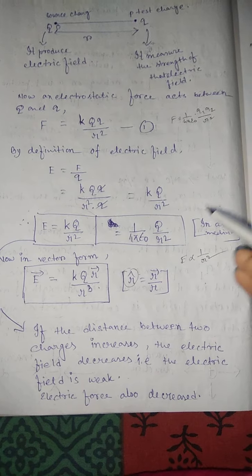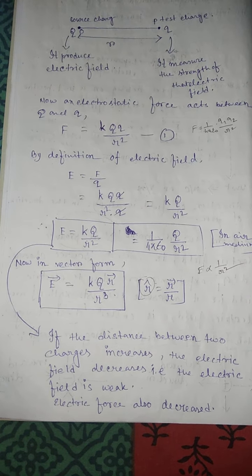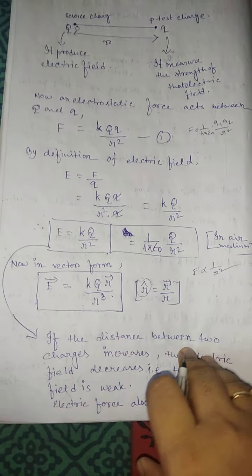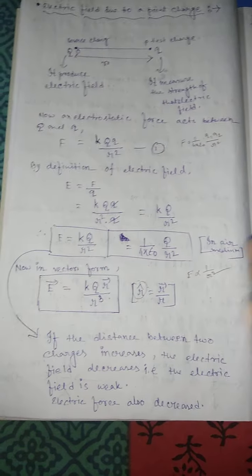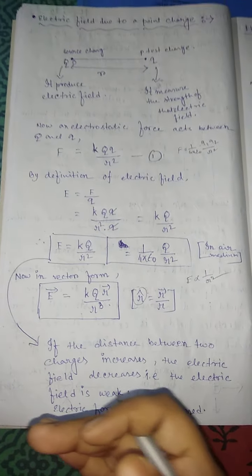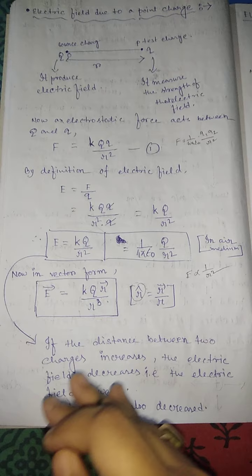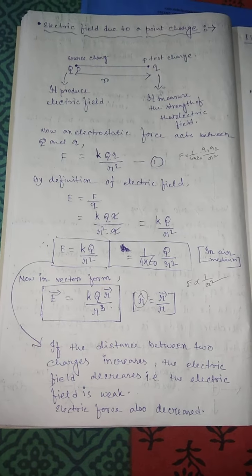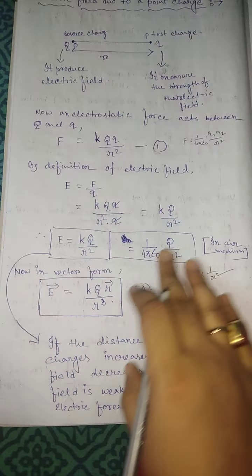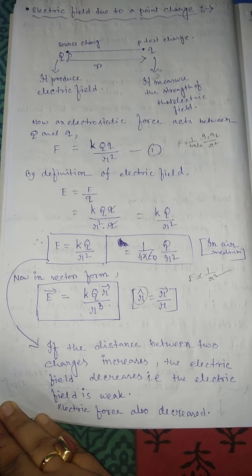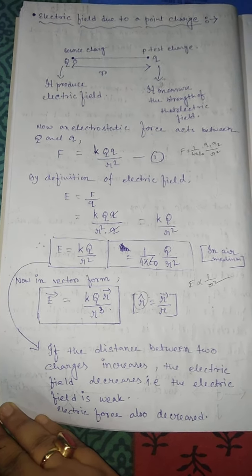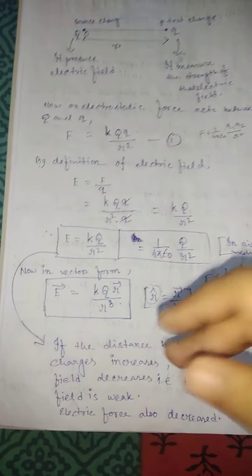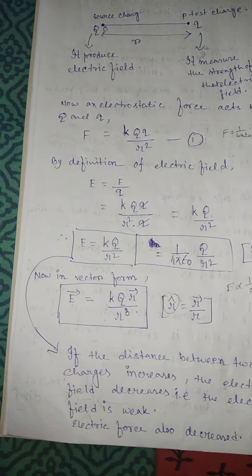That's why the electric field is more powerful than before. So if the distance between two charges increases, the electric field decreases, and if the distance decreases, the electric field increases, and it is more powerful than the previous one.